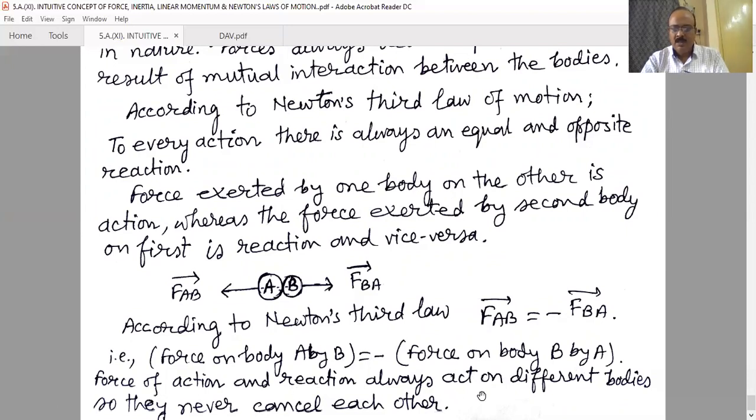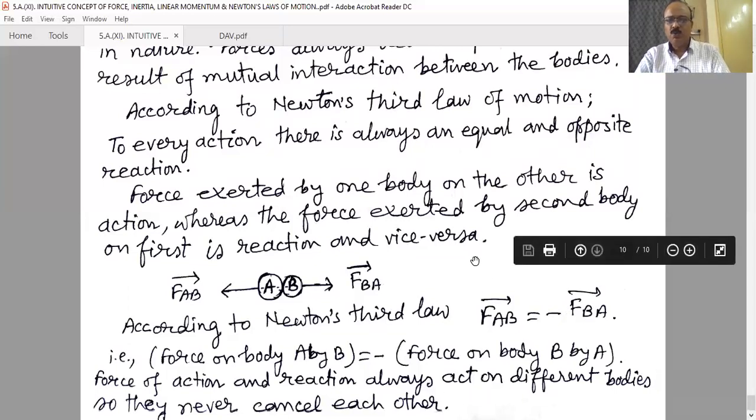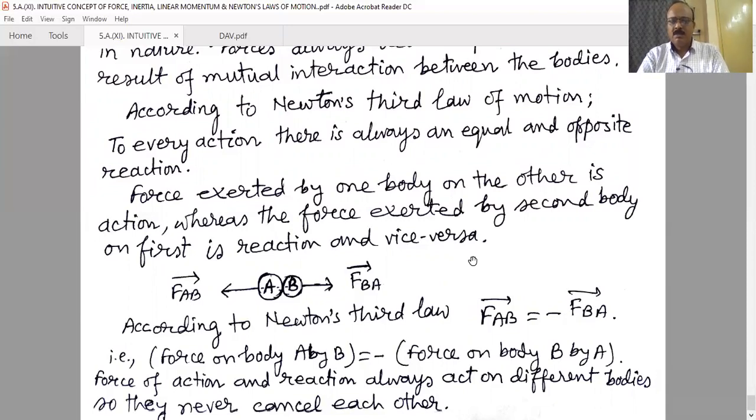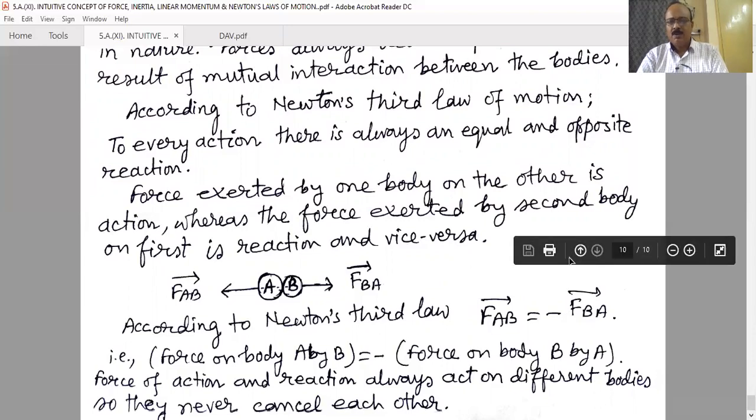Forces of action and reaction always act on different bodies, so they never cancel each other. Sometimes there is ambiguity that since the two forces are equal and opposite, they balance each other, but they cannot, because action and reaction act on different objects, so their resultant is never zero. The resultant of two forces is zero when the two forces act on the same object simultaneously. But here, action and reaction always act on different objects.